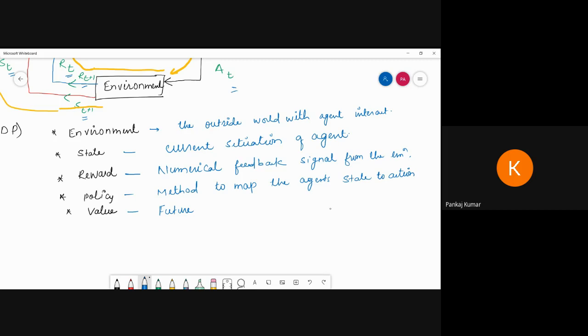Okay, the future reward that an agent would receive by taking an action in a given state.